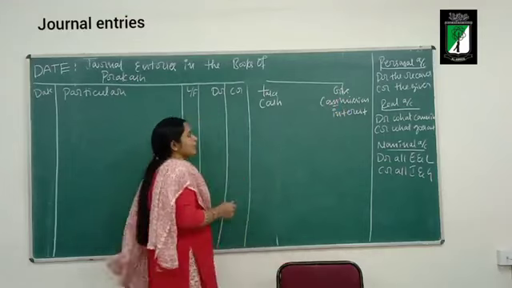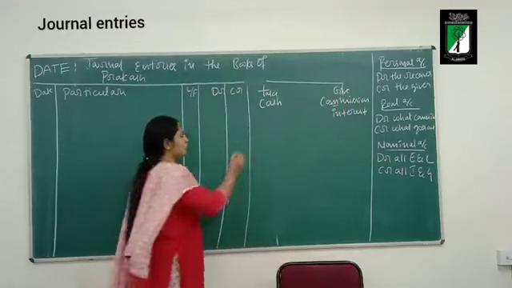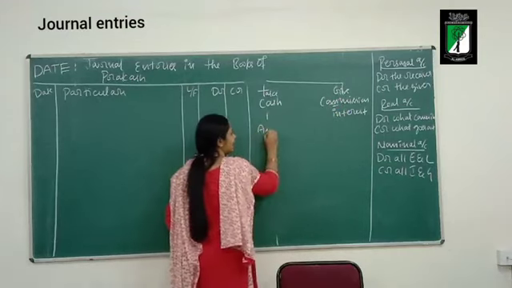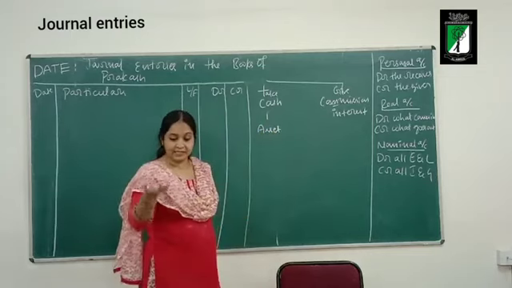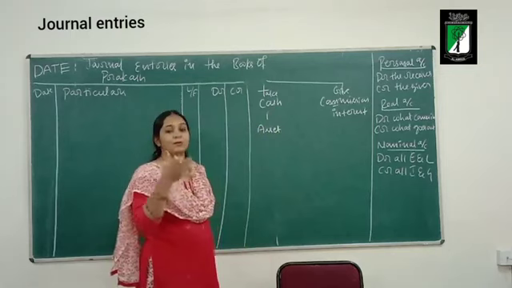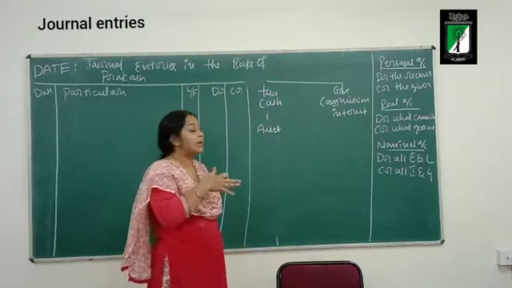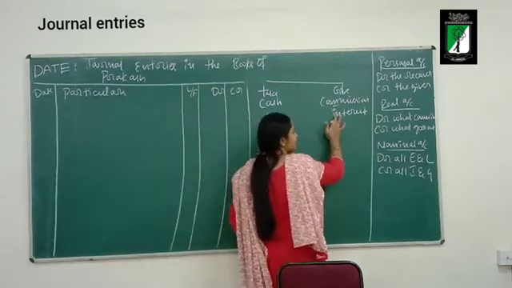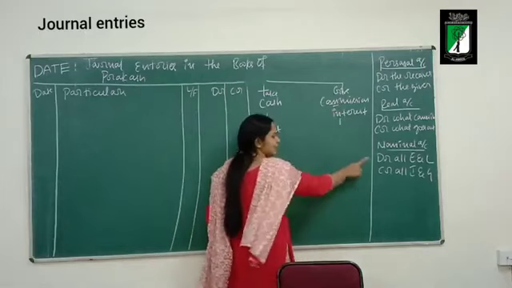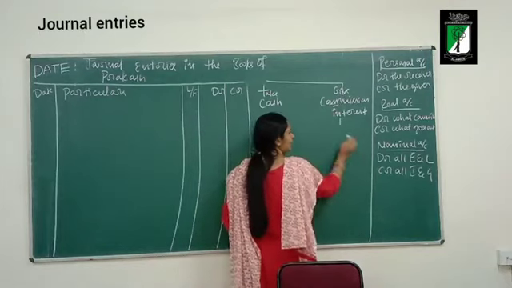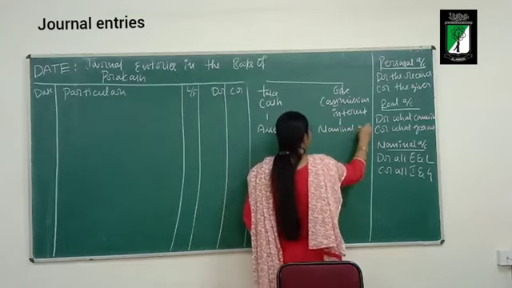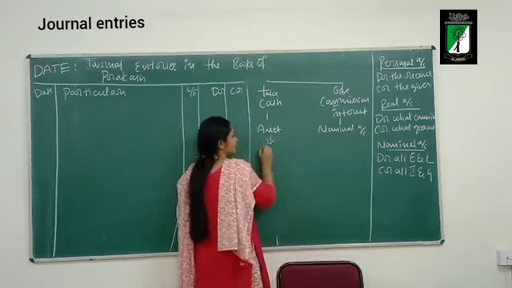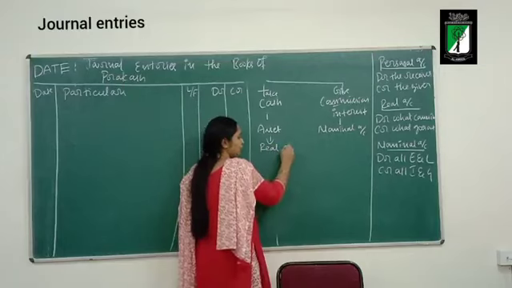Now here, cash is an asset. Commission and interest are gains. From the viewpoint of the business, the business has received commission and interest, so it is a gain to the business. Which account rule? Nominal account rule. Cash is an asset, so which account rule? Real account rule.